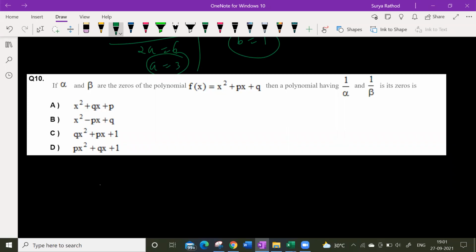Yes. So look at this here. Can you see? Yes. Look at this here. So these are the roots. I know alpha plus beta is equal to the sum of the roots, which is what? Minus b by a.